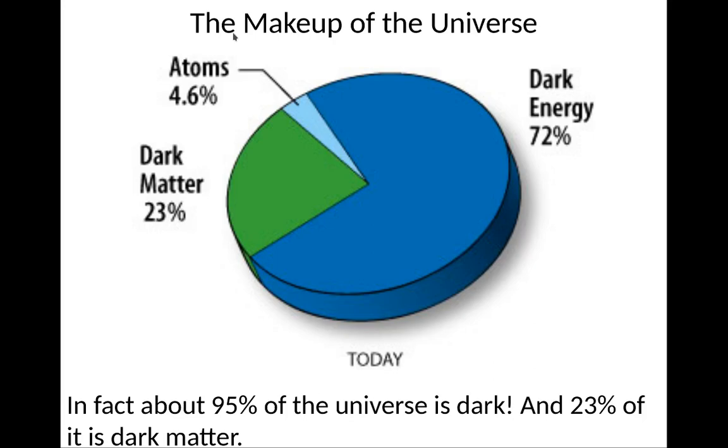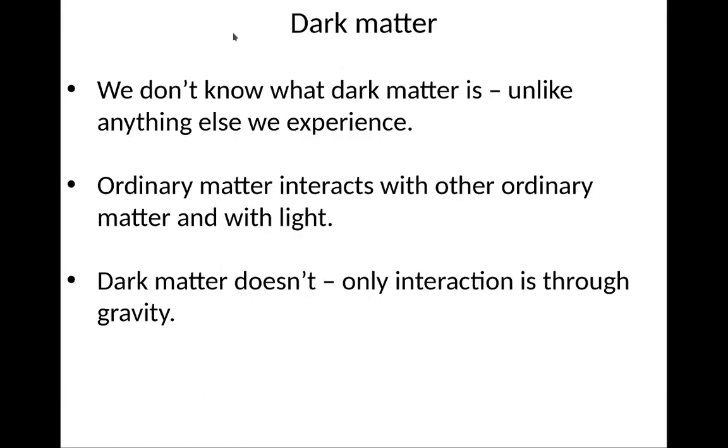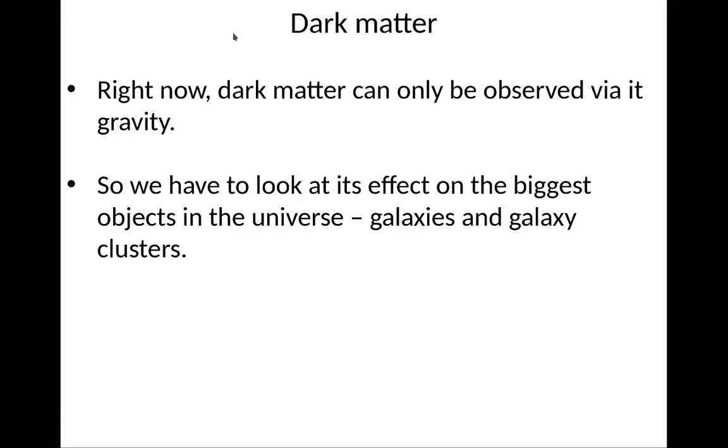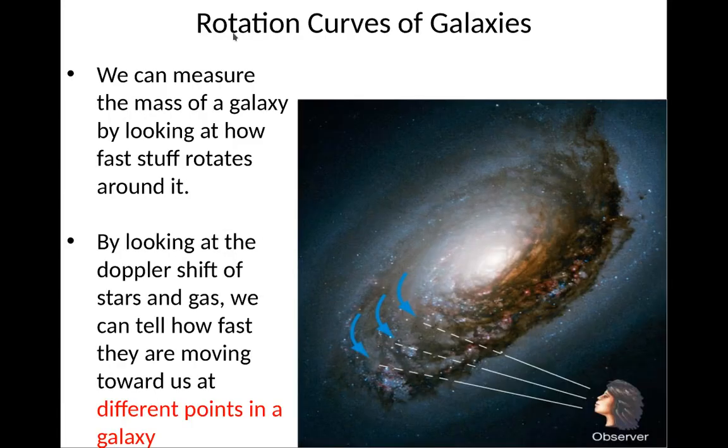All right, 23% of that is dark matter. We don't know what dark matter is, right? It's unlike anything else we experience. Ordinary matter interacts with ordinary matter and with light. Dark matter doesn't. Its only interaction is through gravity. Right now, dark matter can only be observed via its gravity. So we have to look at its effect on the biggest objects in the universe, galaxies and galaxy clusters.